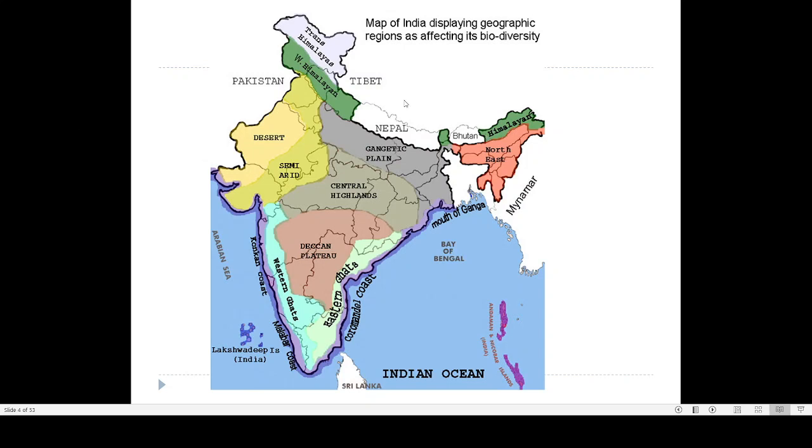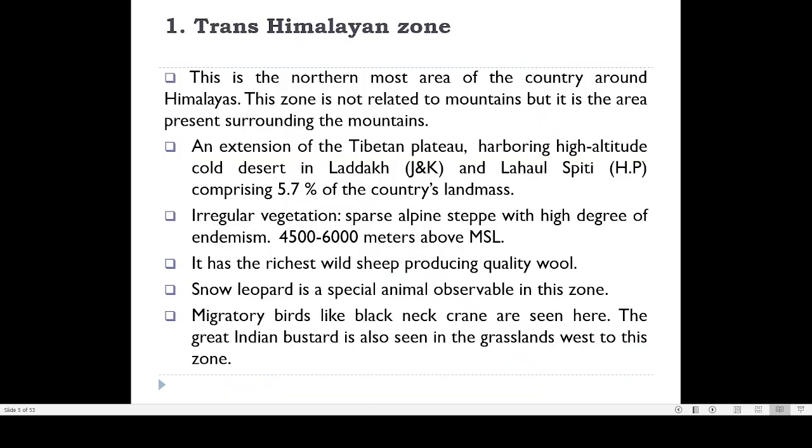So when we are drawing India, Nepal and Bhutan may not be shown, but actually this entire stretch is the Himalayan stretch, and they come in the Himalayan zone. And this is Arunachal Pradesh. So here in the east we can find Arunachal Pradesh, Sikkim is there, then here Himachal Pradesh is there, and these are some of the areas which come under the Himalayan region.